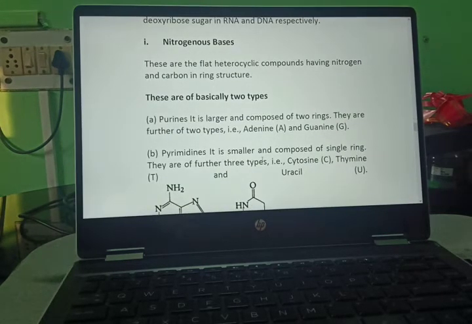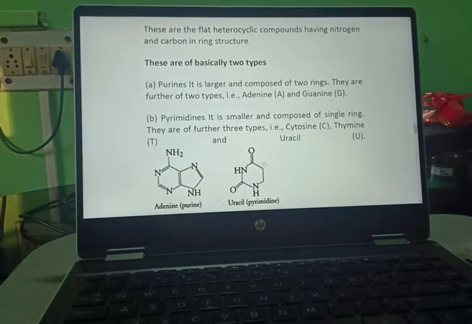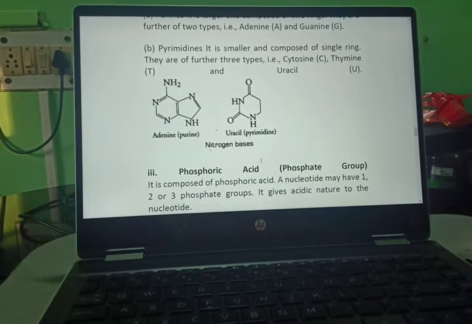Nitrogenous bases. These are flat heterocyclic compounds having nitrogen and carbon in the ring structure. These are basically of two types. Purines are the larger and composed of 2 rings. They are further of 2 types, that is adenine and guanine. Pyrimidines are smaller and composed of a single ring. They are further of 3 types, that is cytosine C, thymine T, and uracil U.